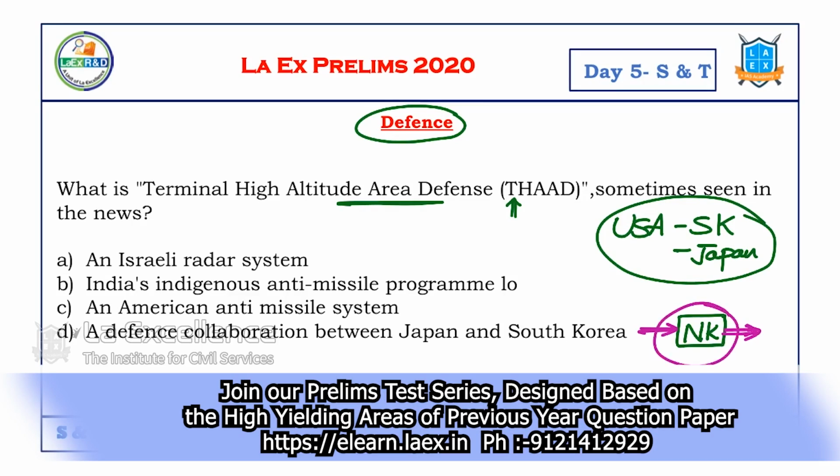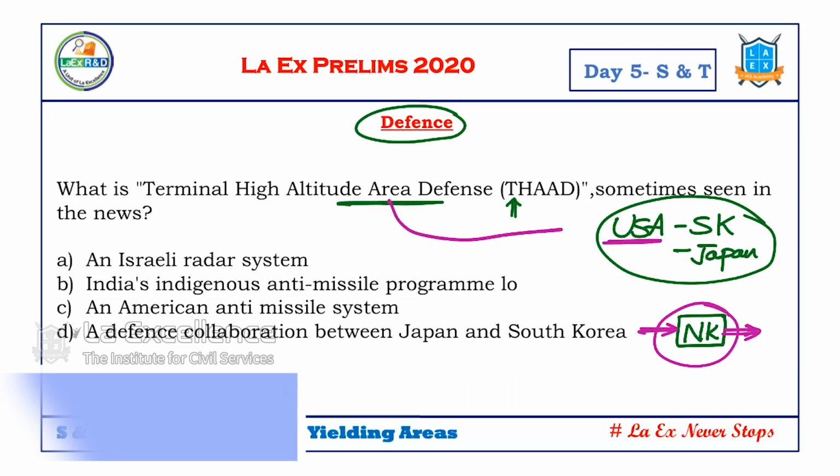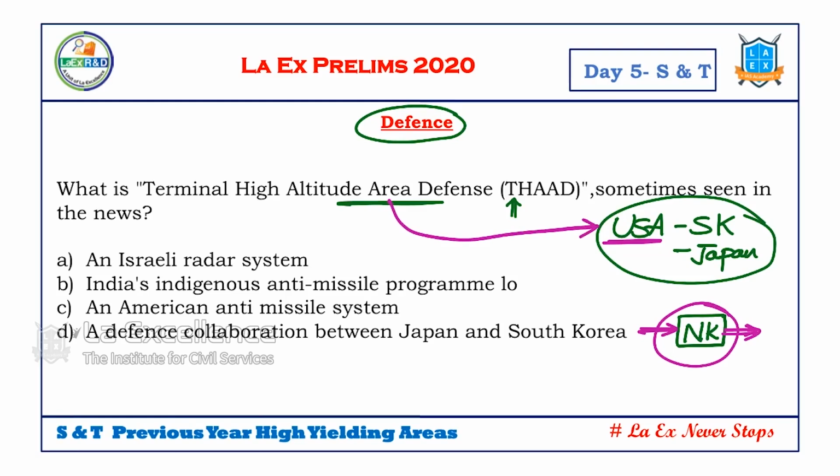Then the USA said, if you test the missile again, we are going to place our powerful missile system over there, a particular system which can protect South Korea from incoming missiles.